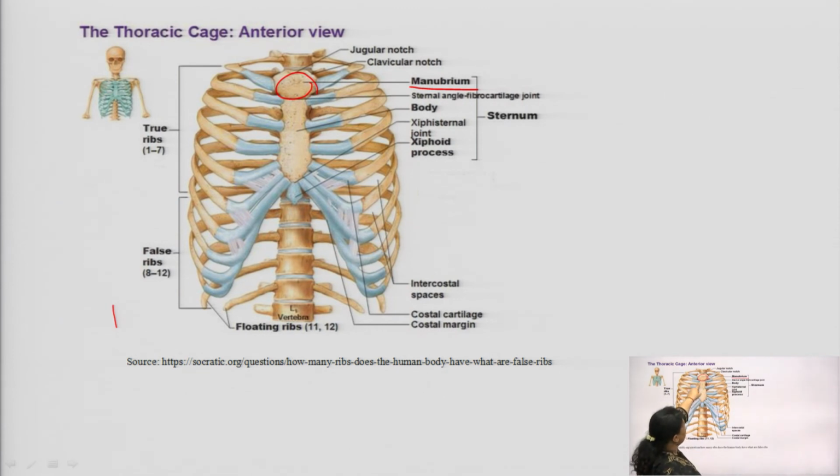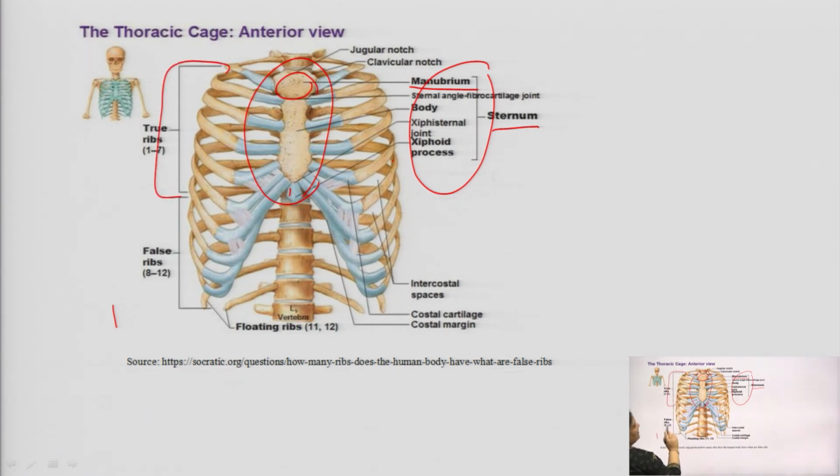Just below this we have the longitudinal area, the xiphosternal joint, and collectively these areas are known as the sternum, which is composed of the manubrium, body, xiphosternal joint and xiphoid process.